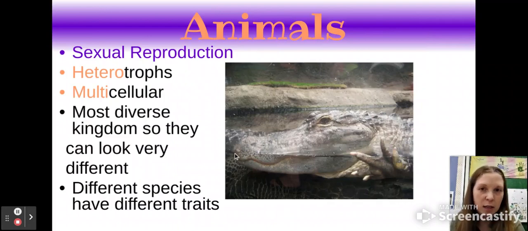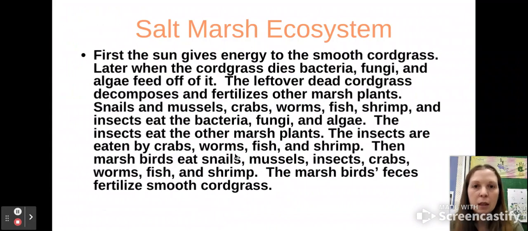Animals, obviously this is the kingdom we fall under. These undergo sexual reproduction. They eat other things. All right, we can't make our own food, wish we could. Multicellular, most diverse kingdom. So a lot of the species in this kingdom will look very, very different. And different species do have different traits, even though they all fall in the same kingdom.